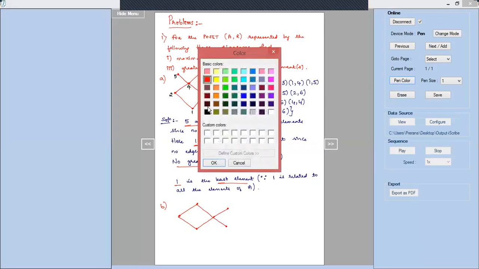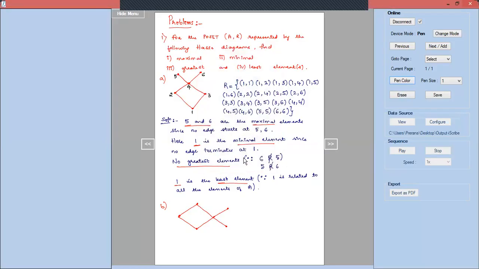I will name the vertices and then we will find out one by one. So these are the vertices for us: 1, 2, 3, 4, 5, 6. The elements of the Hasse diagram, that is 1, 2, 3, 4, 5, 6, are nothing but the set A here. If you feel like writing down the relation R for this, you can write it down. Else we can directly do it also.